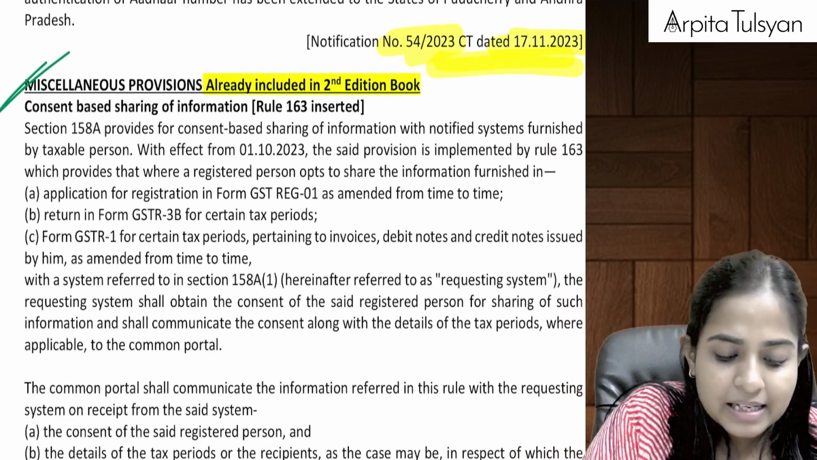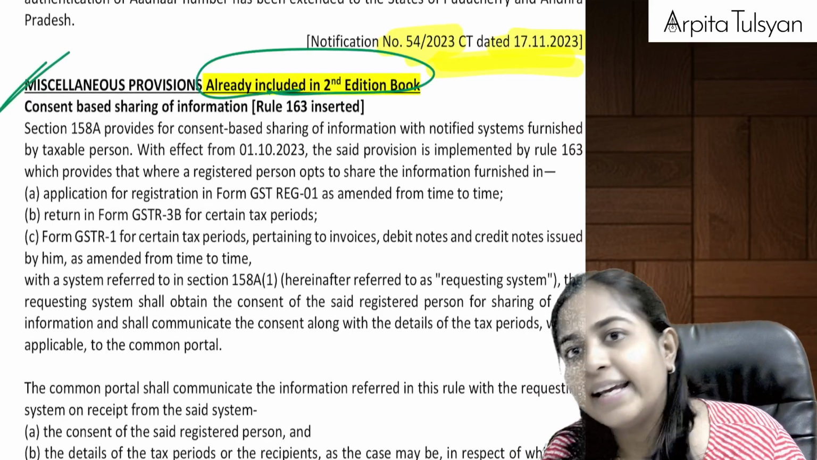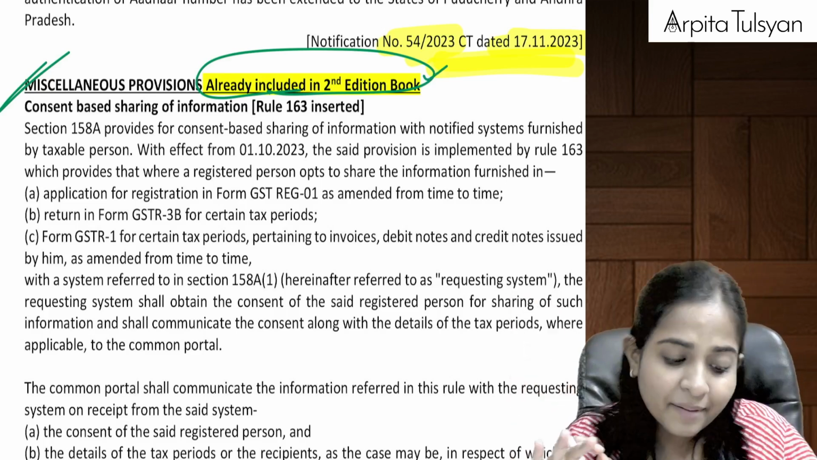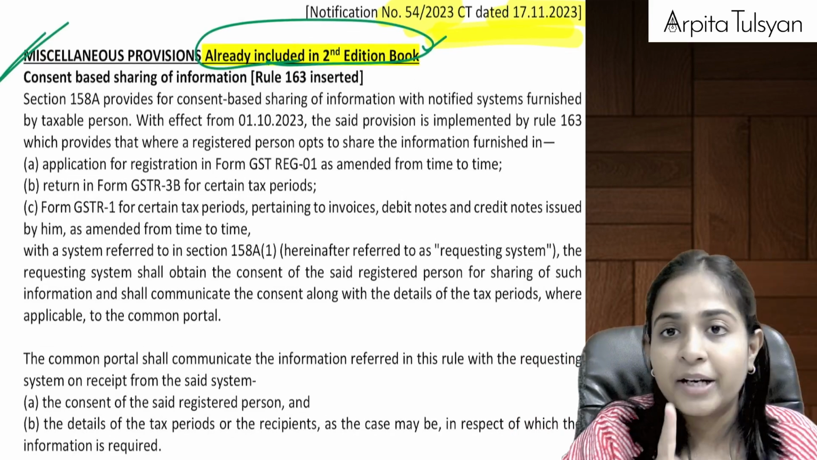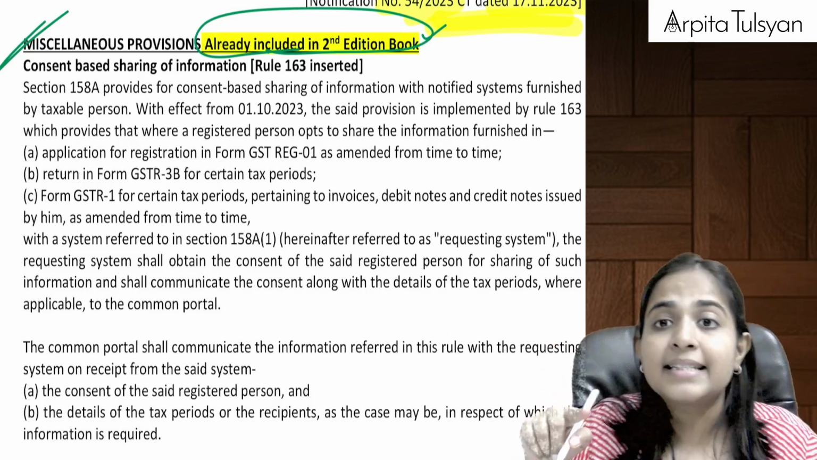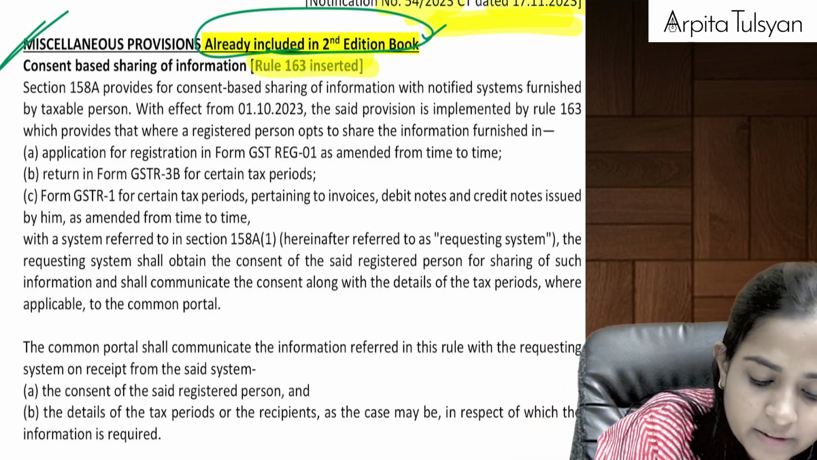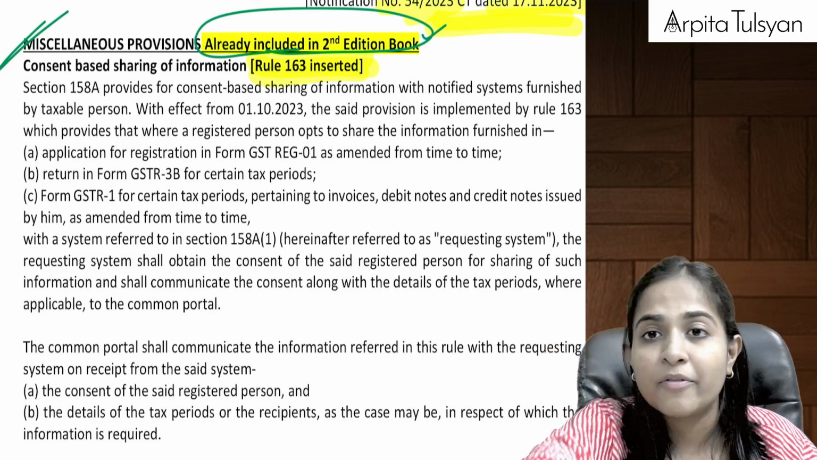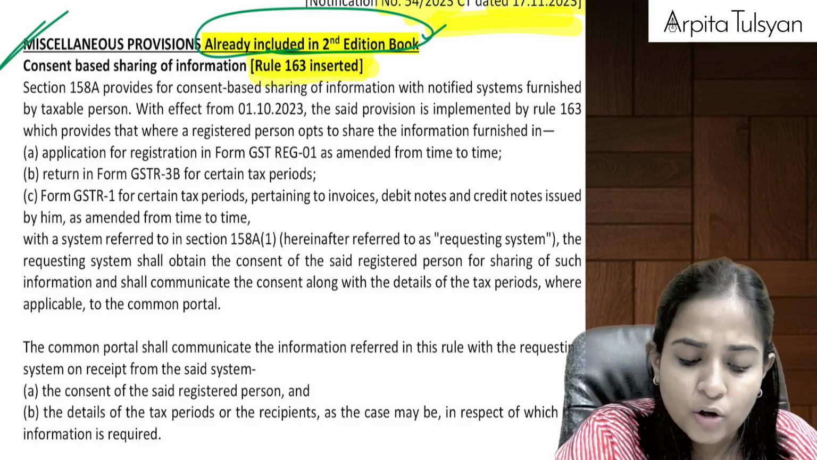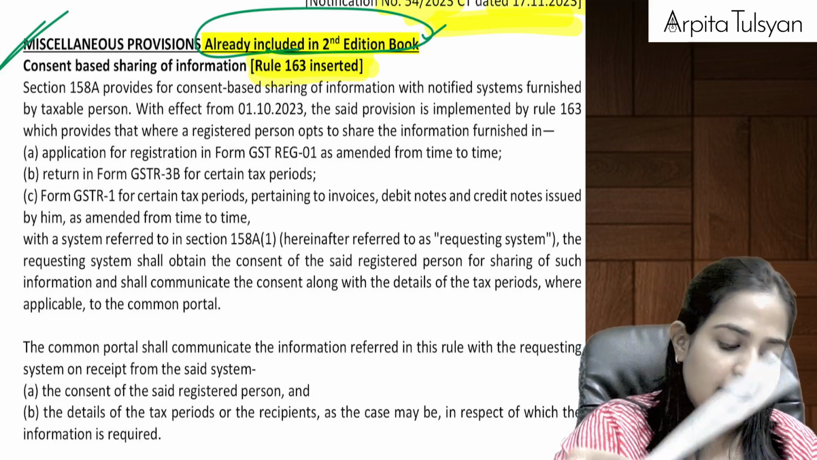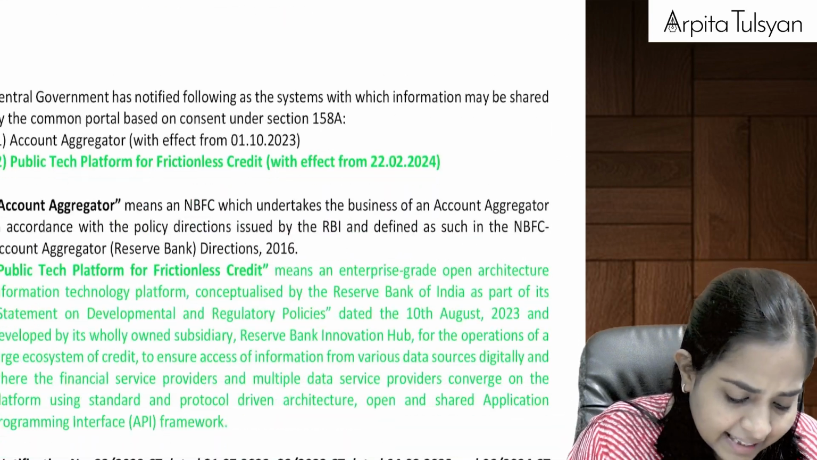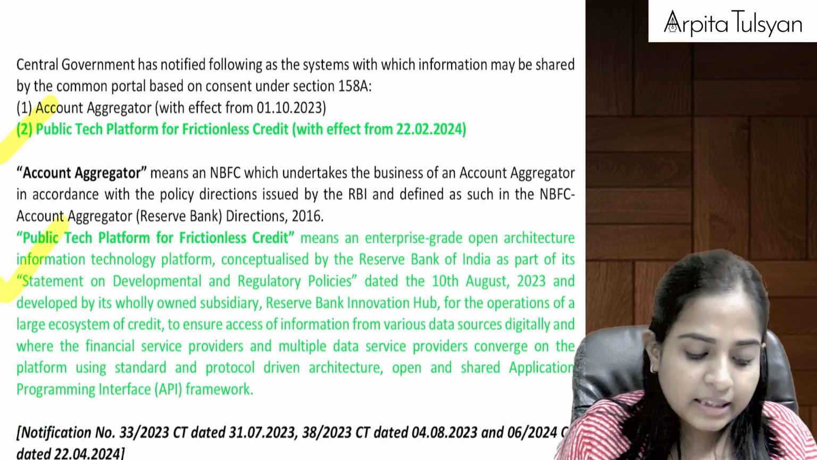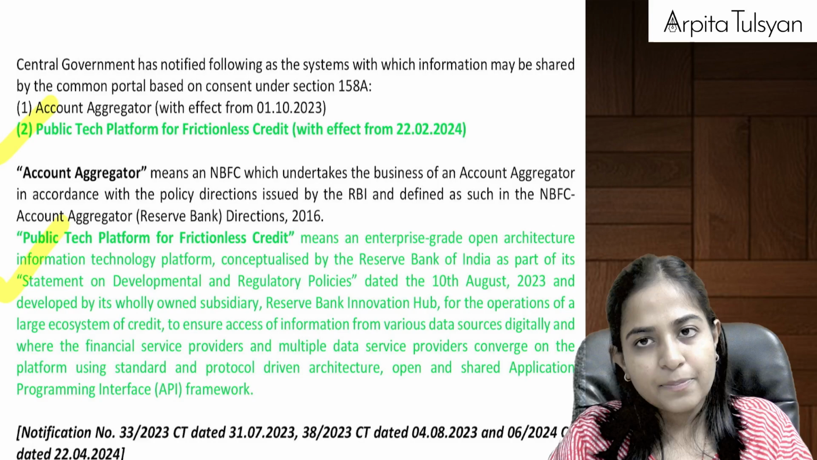Now, this amendment also I had already included when I was making the second edition book. I had already included this as a provisional amendment. Chapter miscellaneous provisions. Last time this rule was inserted: rule number 163 to section 158A, consent based sharing of information, that was already introduced last time. And in that they have made an addition, the thing that you can see in green here, that has been newly added.